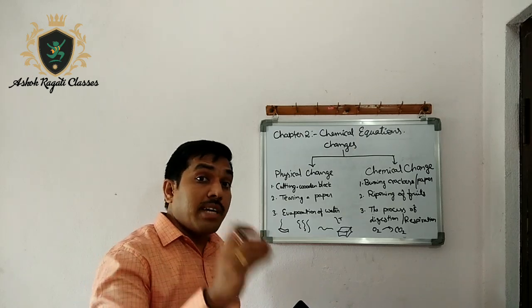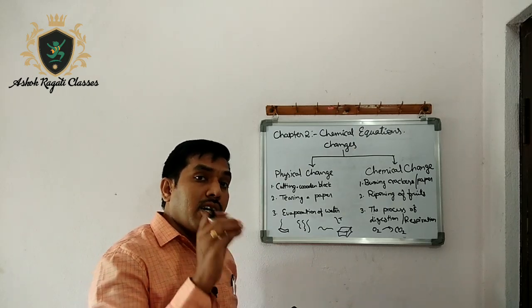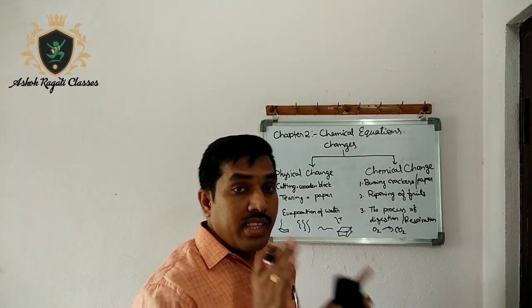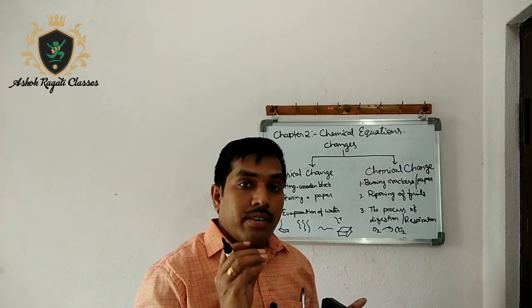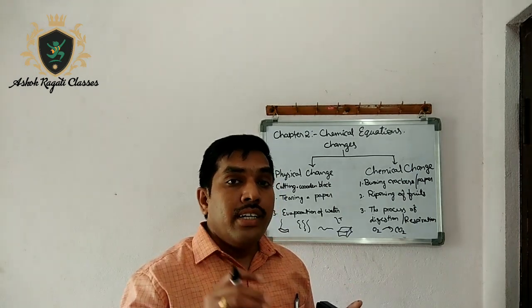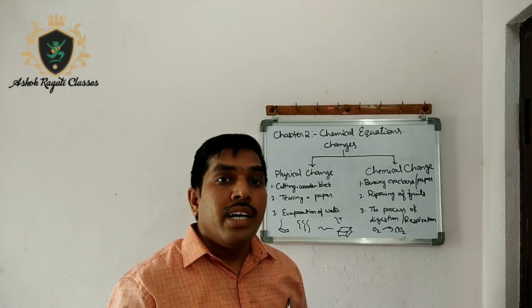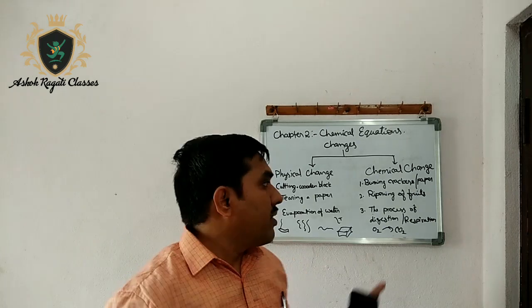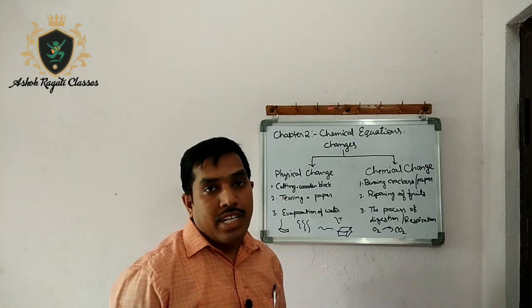Physically it will change, but the matter will remain constant. The composition will be remaining as it is. But in chemical change, the matter will change internally, means the changes will come in the composition of the matter. That type of change is called a chemical change.